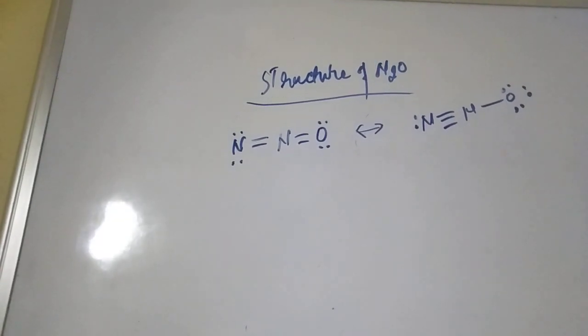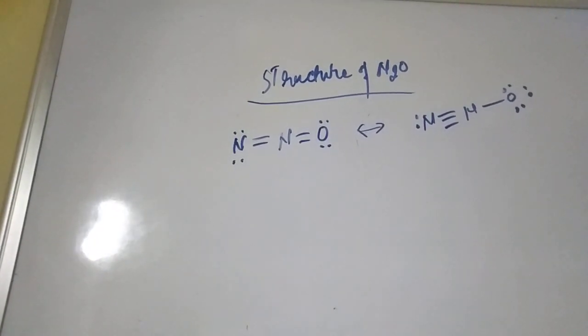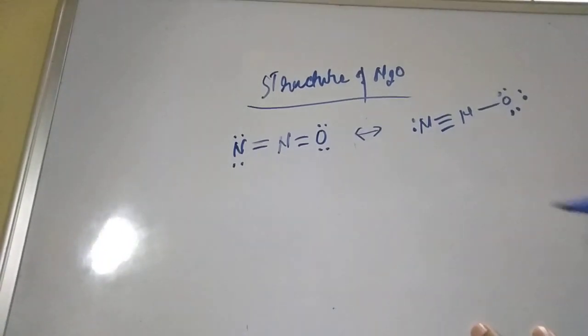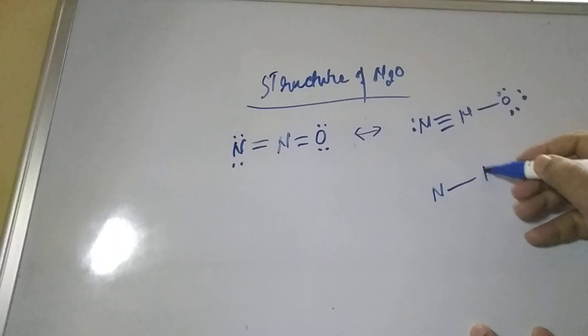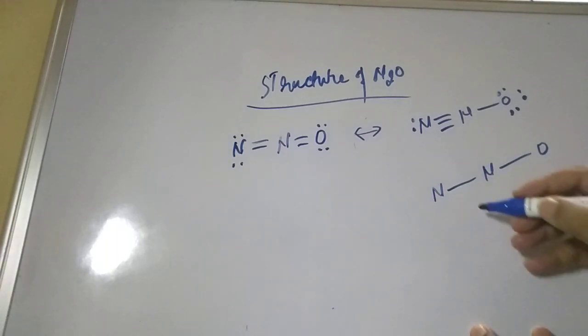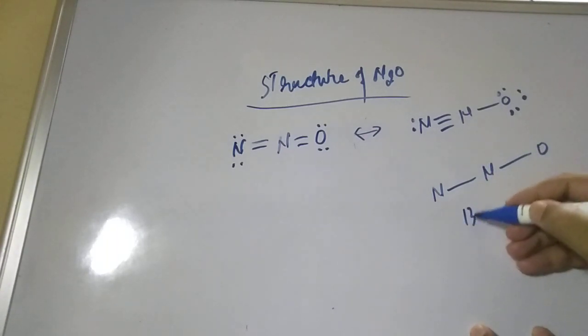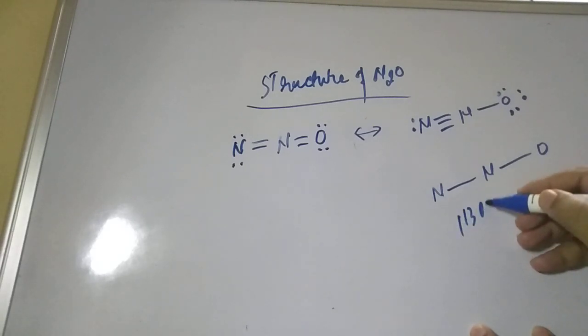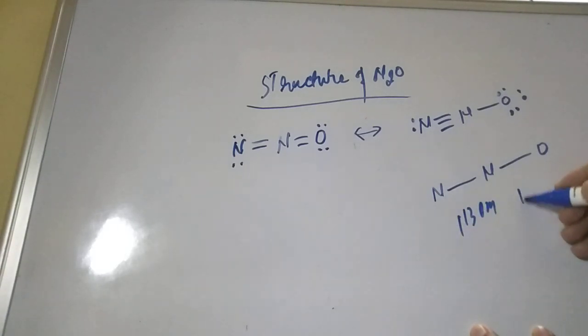Now in this case, what are the bond lengths? Sometimes they ask for the bond length. If you see, nitrogen single bond nitrogen single bond oxygen. So the N-N bond length is 113 picometer, and the N-O bond length is 119 picometer.